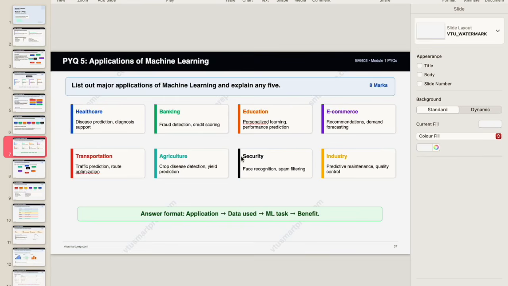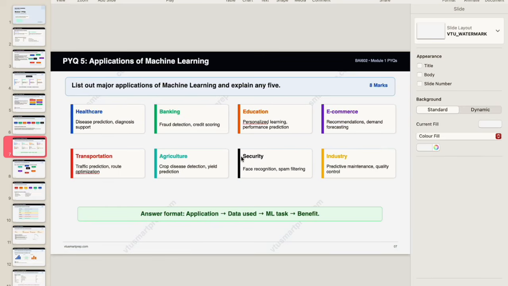Next is: list out major applications of machine learning and explain any five. Here I have included 8. Any 5 that is asked, you can explain any 5 which you know thoroughly, briefly. Explain each of the application endpoints. The answer format should be a list, since they have said list.